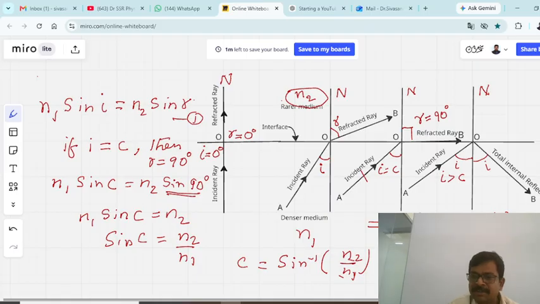If you work this out, C is equal to sine inverse of 1 by 1.5, which is 0.667, and you get the C value equal to 41.8 degrees.